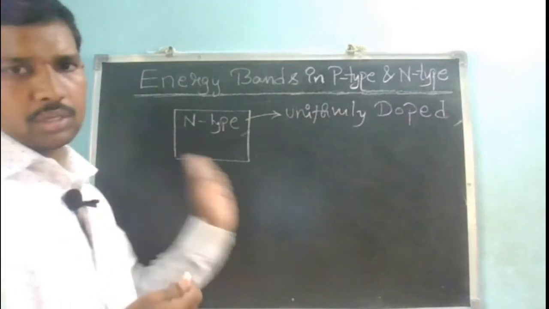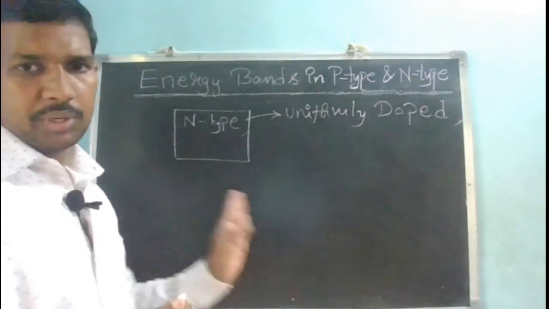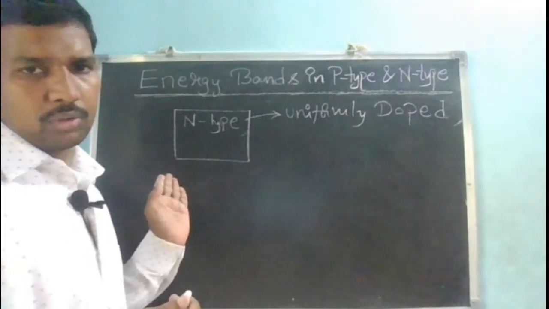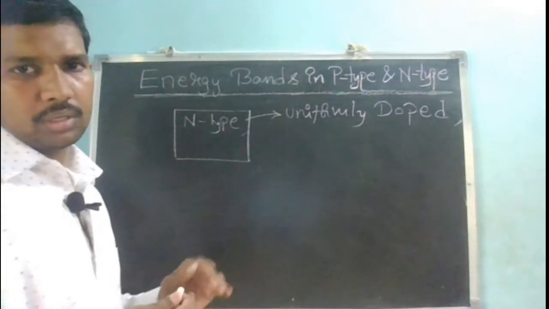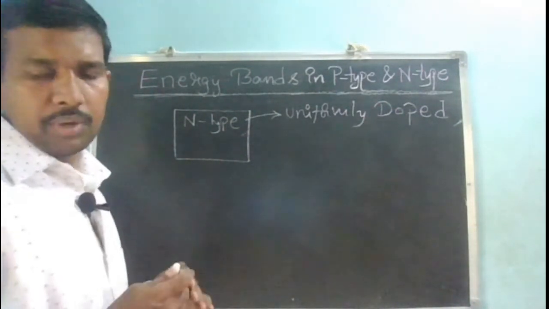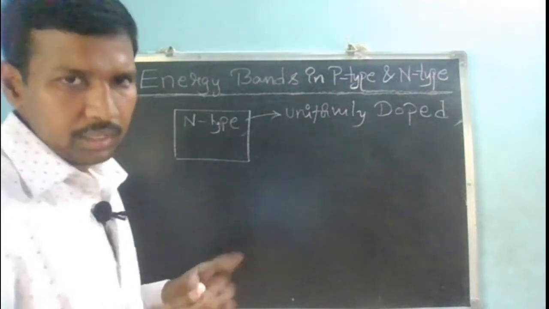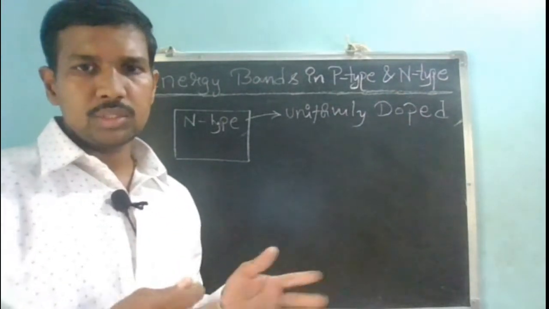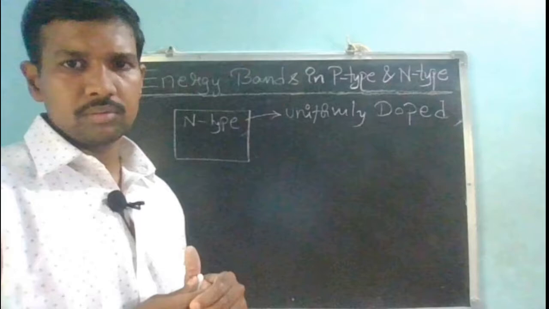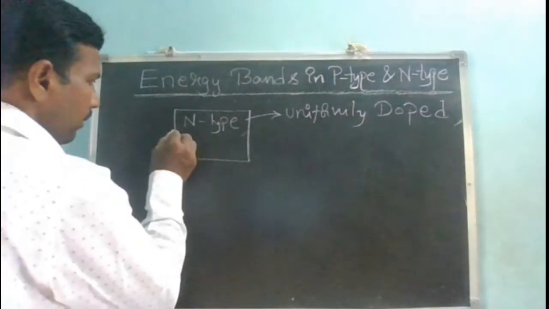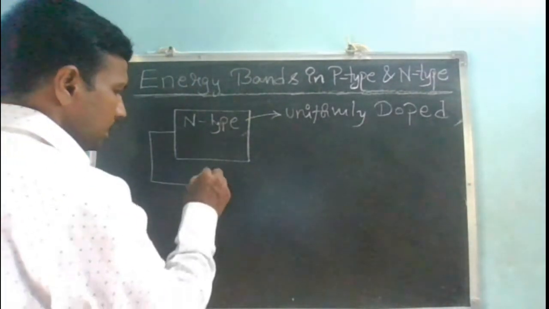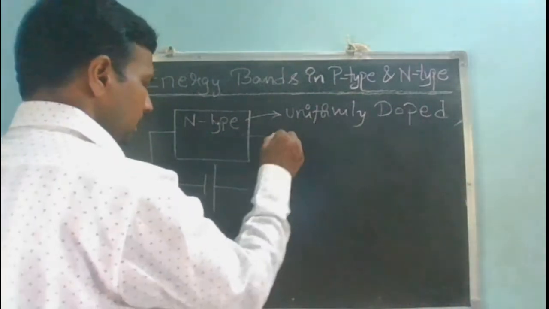Simply horizontal EC, horizontal EV, in between EFI, and EFN is very close to my EC, that is also horizontal. So there is no slope of any of the EC, EV, EFI or EF. So my current is 0, my electric field is 0, everything is 0. But instead of that, if I apply a small voltage like this,